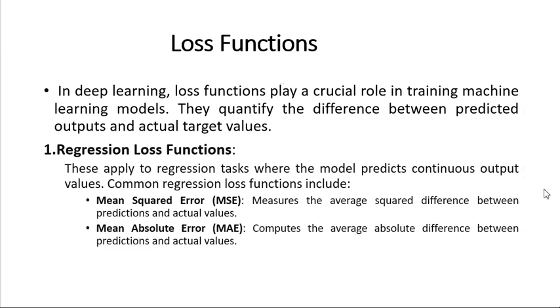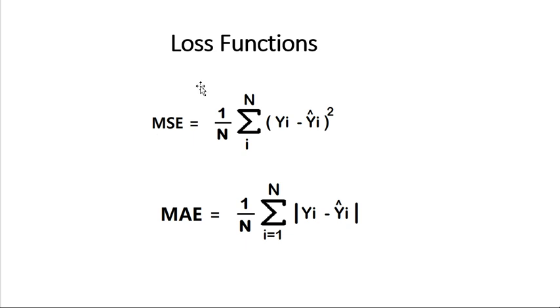So let us see the formulas. This is the formula for calculating the loss in the case of mean squared error for regression. It is 1 by n, where n is the total number of samples we are taking in the training, times the summation from 1 to n, where yi is the actual value and yi cap is the predicted value.